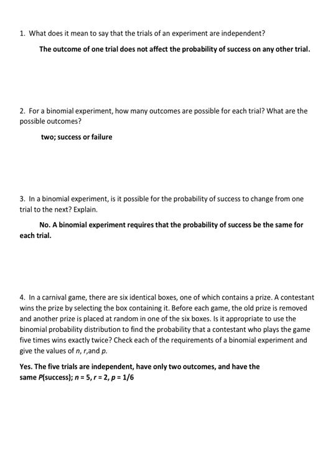Is it appropriate to use the binomial probability distribution to find the probability that a contestant who plays the game 5 times wins exactly twice? Check each of the requirements of a binomial experiment and give the values of N, R, and P.